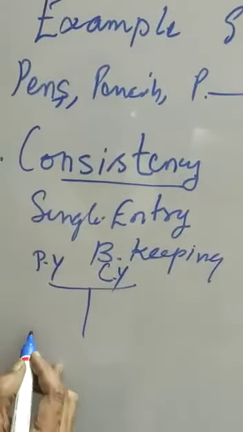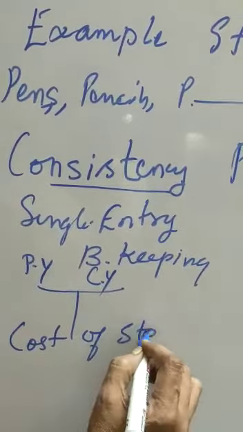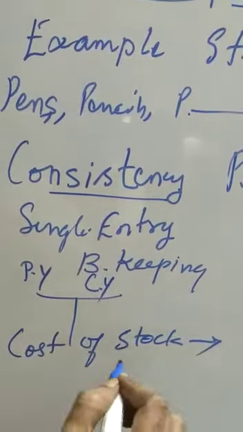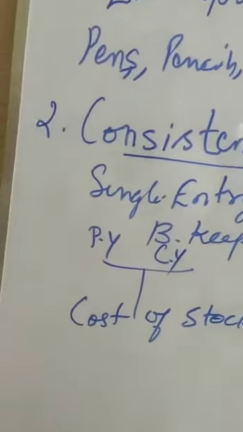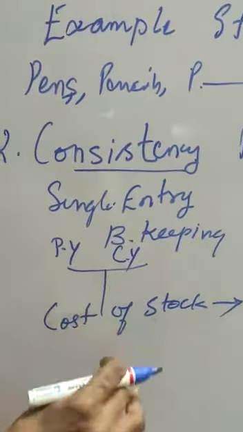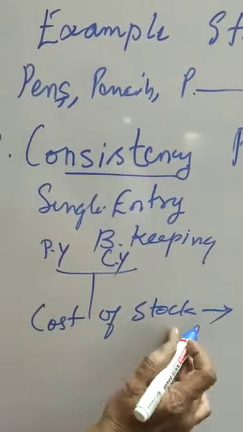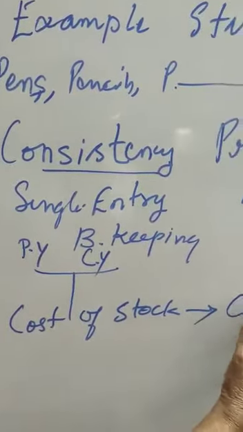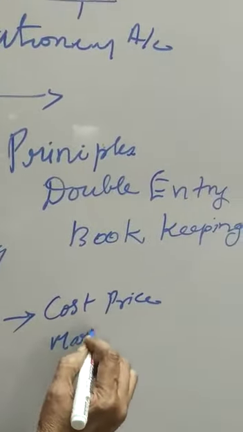In another case, cost of materials, cost of stock, whether you have to inform in the footnote, in the sense the businessman or the accountant in charge of preparing the cost of stock, whether they are following the cost price or market price.